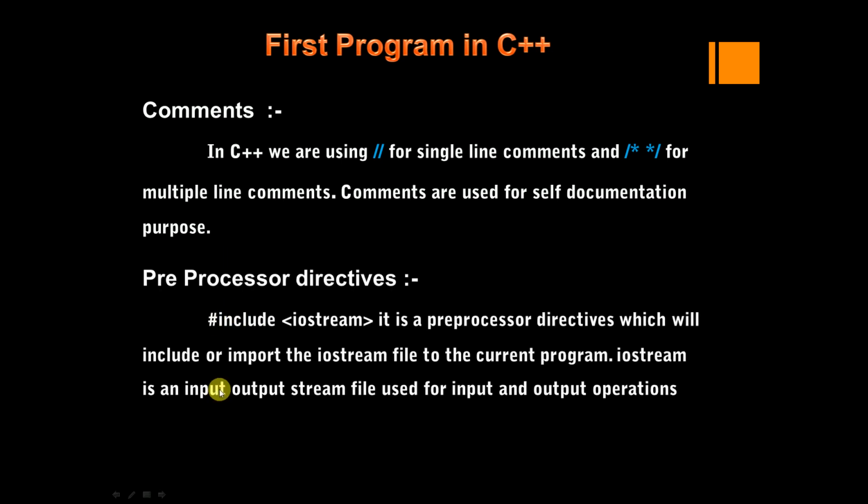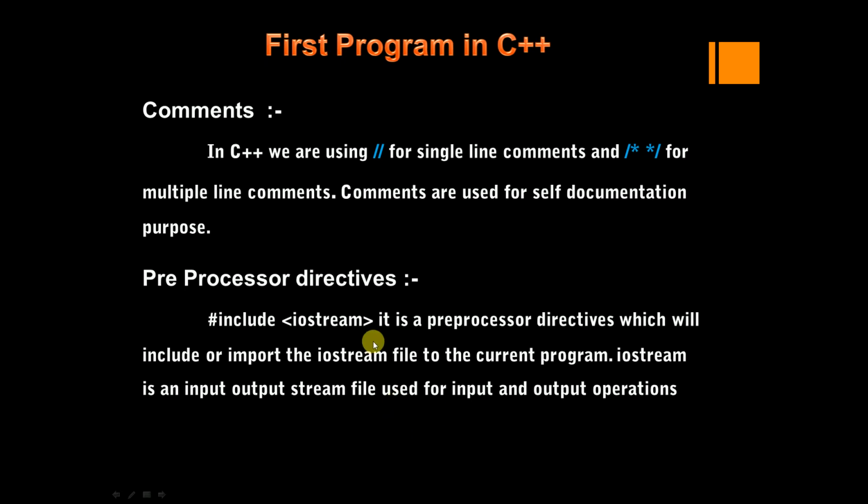Okay, so next we have some preprocessor directives, that is #include <iostream>. It is a preprocessor directive which will include or import the iostream file. So iostream is also one of the header files. Previously in C we were using #include <stdio.h>, where we include the stdio.h file for standard input output operations. In C++ we include the iostream file for standard input output operations. So iostream is an input output stream file used for input and output operations.